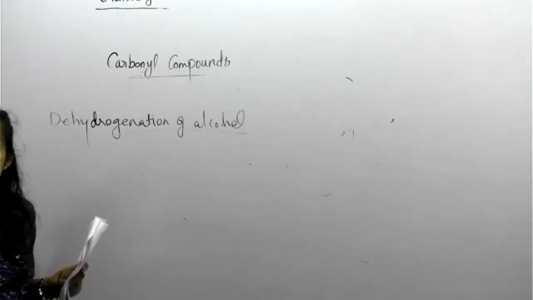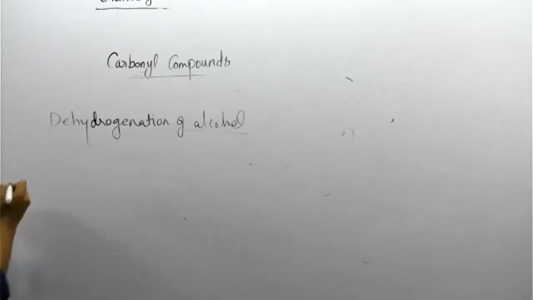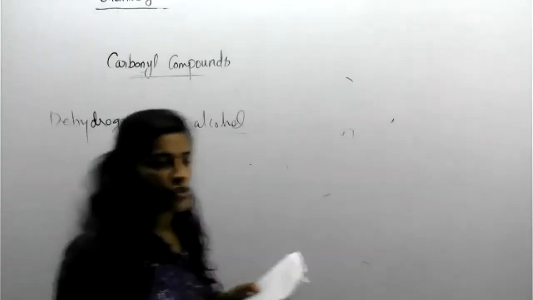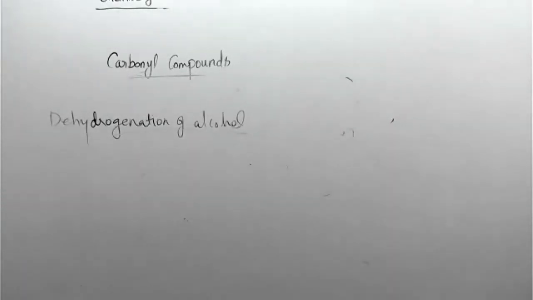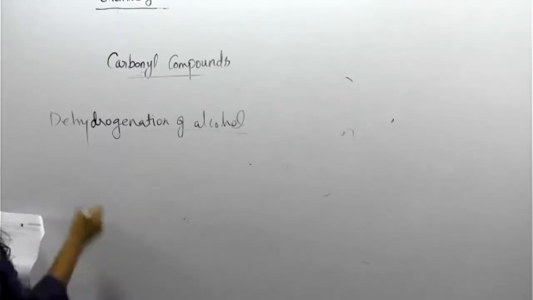Dehydrogenation means removal of hydrogen. Okay, so for example, I think we already solved the same question in the last chapter, the alcohol-related chapter. So try to do this one without my help. Okay, I'm expecting.